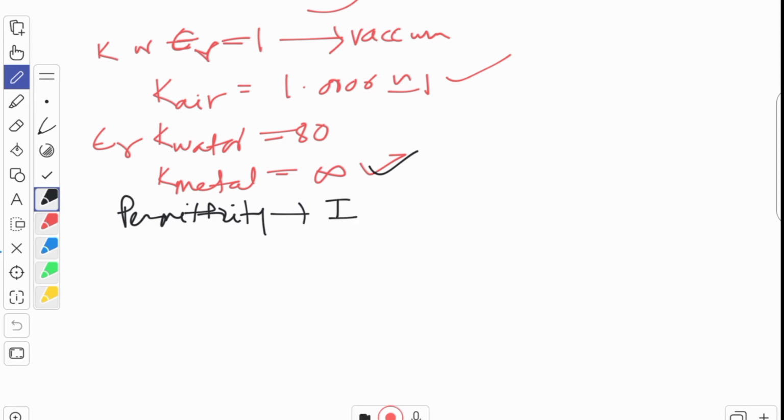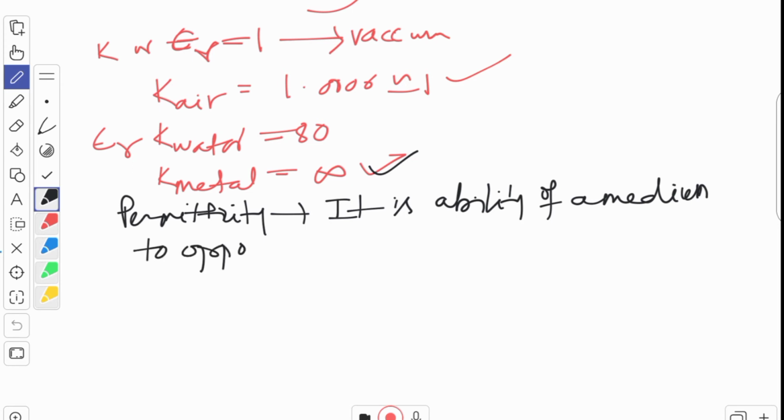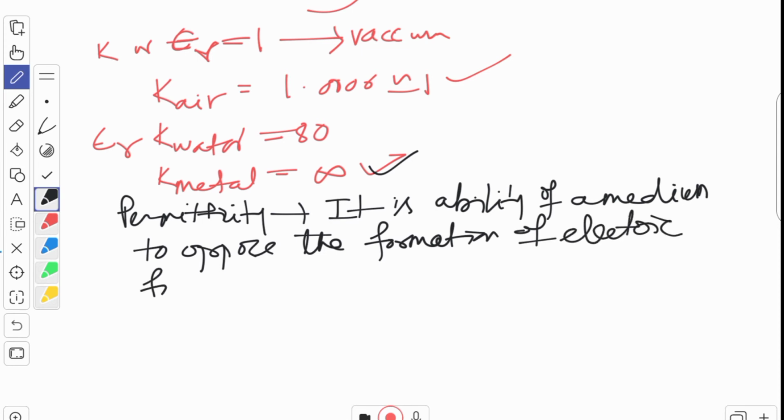It is the ability of a medium to oppose the formation of electric field inside it. Okay, inside it.